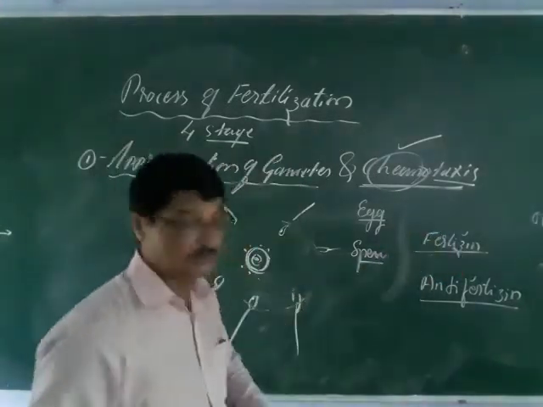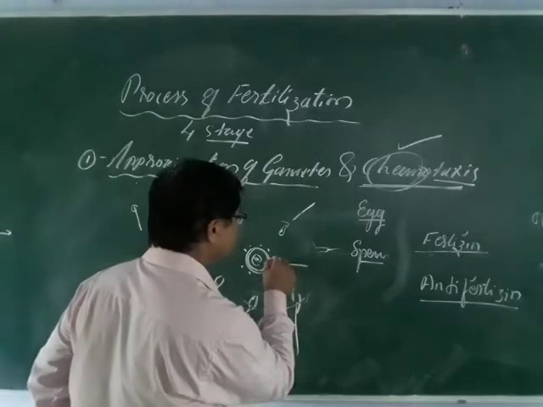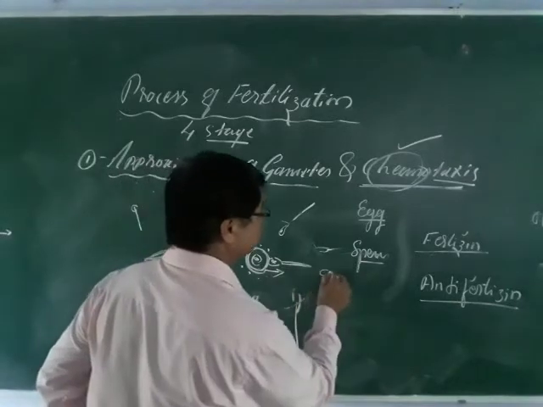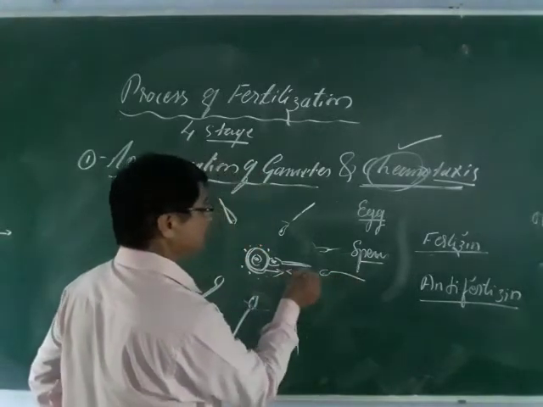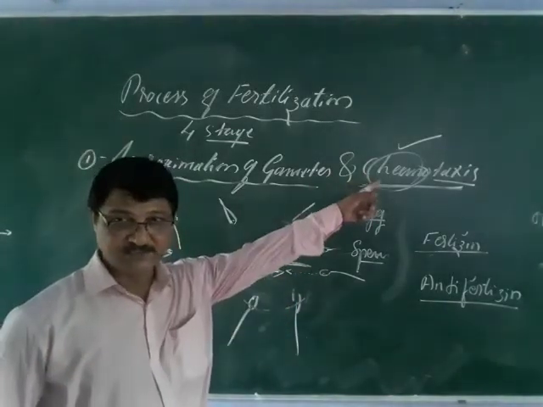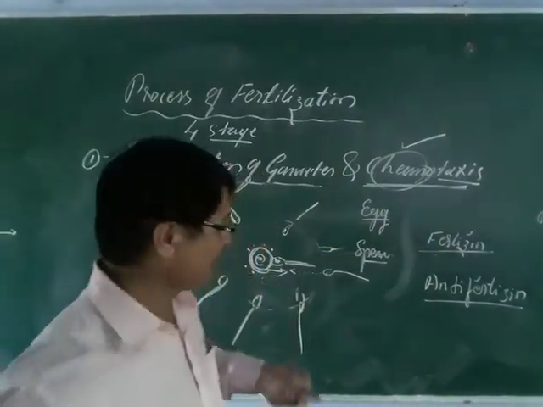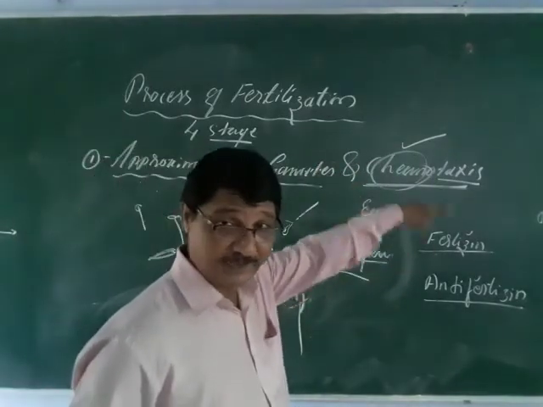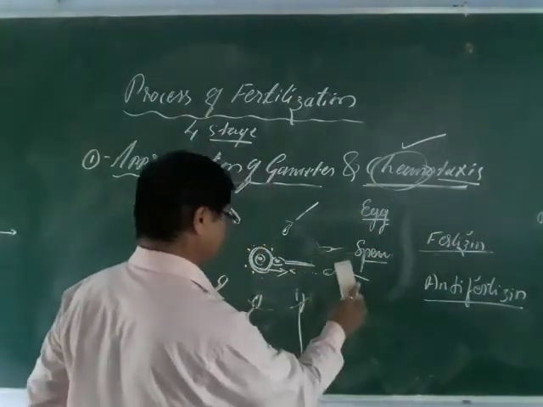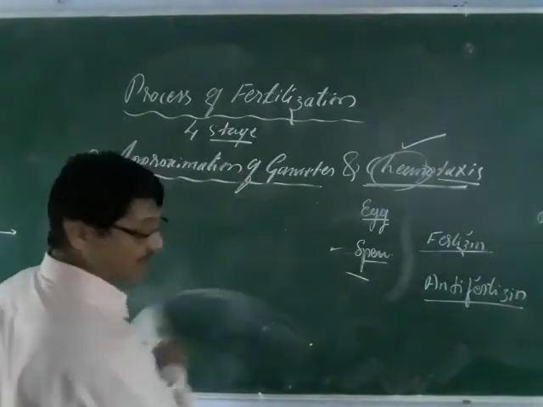Due to this chemical attraction by the fertilizer and the anti-fertilizer, the sperm is brought near to the egg. The attraction of sperm towards the egg is by chemotaxis, and that is the result of the chemical interaction, or the chemical reaction, of the fertilizer and the anti-fertilizer. Once the fertilizer comes to know there is an anti-fertilizer, there is a fast movement, or attraction, and this attraction is called the chemotaxis.